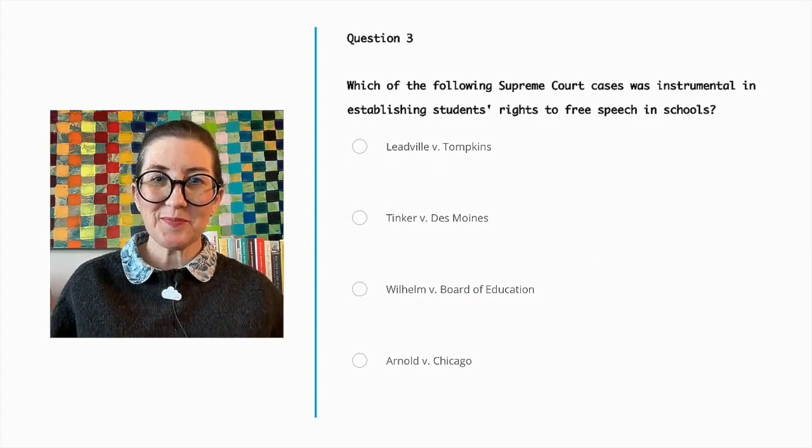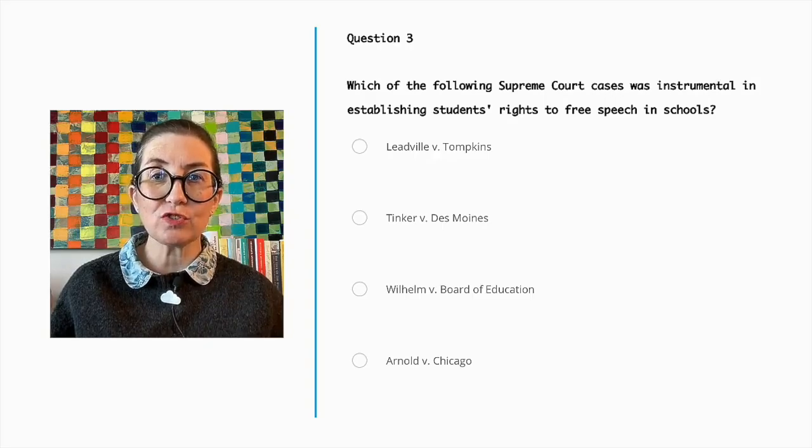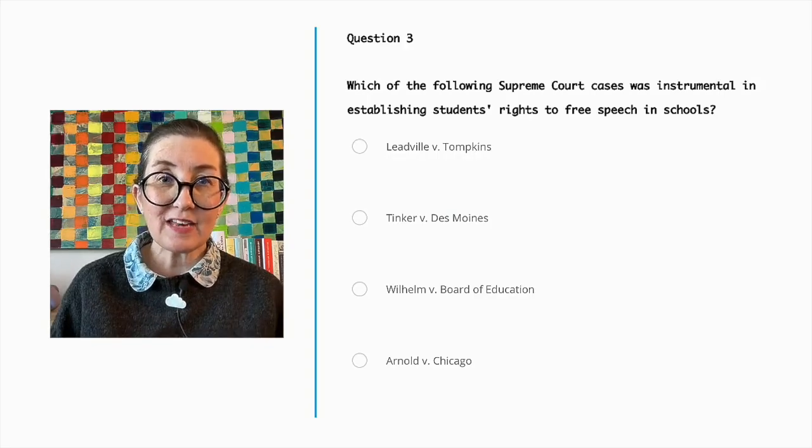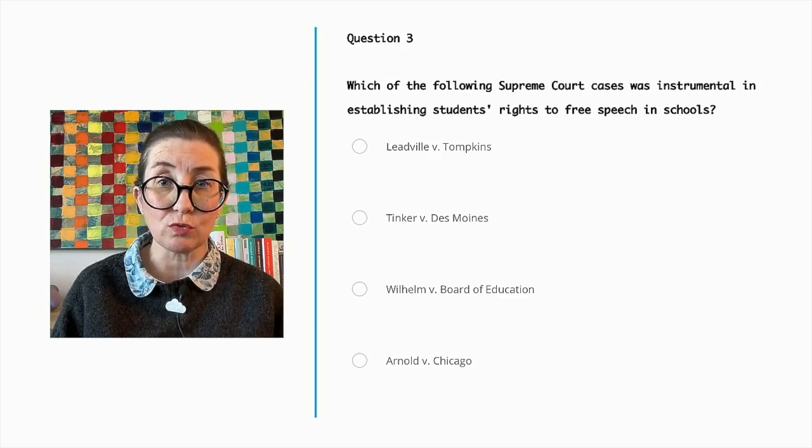Question number 3. Which of the following Supreme Court cases was instrumental in establishing students' rights to free speech in schools? Leadville v. Tompkins, Tinker v. Des Moines, Wilhelm v. Board of Education, or Arnold v. Chicago? Leadville v. Tompkins, Wilhelm v. Board of Education, and Arnold v. Chicago are not related to students' rights to free speech in schools.